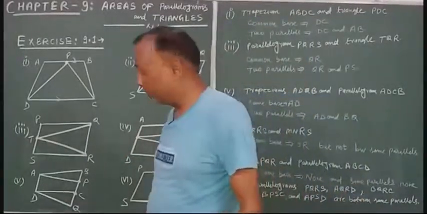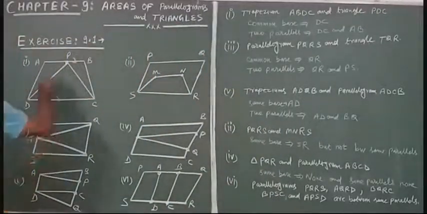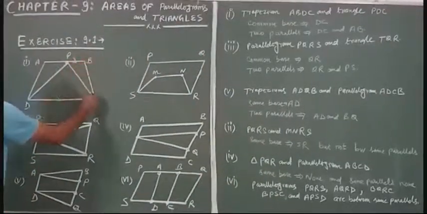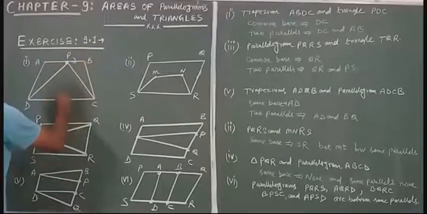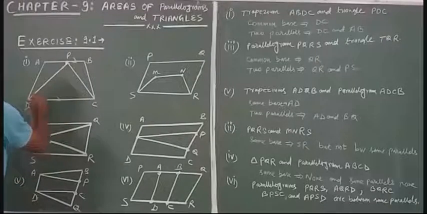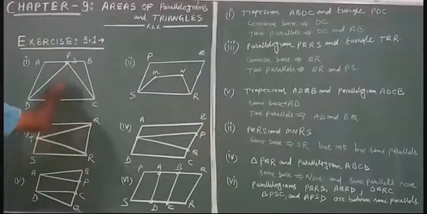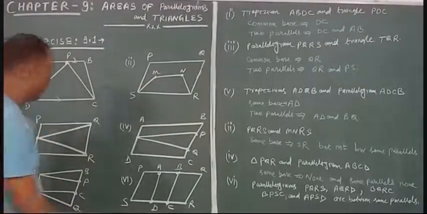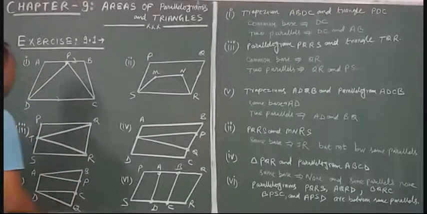Just look here, in this figure, this ABCD and PDC, they are on the same base. Which one? DC. And what are the two parallels?